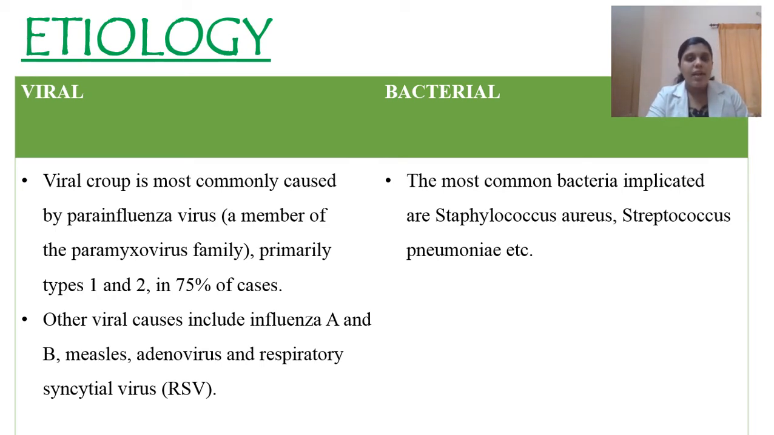Okay, then other viruses are also responsible. They include influenza A virus, influenza B, and apart from that, measles virus, adenovirus, and respiratory syncytial virus. So these are all the common viral etiologies. When we speak about bacteria, they include Staphylococcus aureus and Streptococcus pneumoniae. These are the bacterial agents responsible for the development of Croup. So both viruses as well as bacteria play a major role in the development of Croup syndrome.